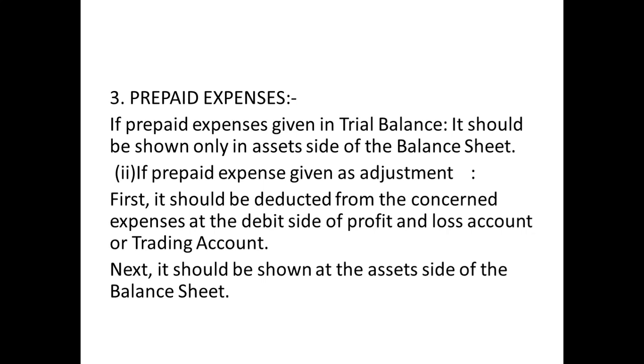So if it is given only in the trial balance, it should be shown on the asset side of the balance sheet. If it's given in the adjustment, it should be deducted from the concerned expenditure. Suppose prepaid salaries or prepaid wages, something like that, you're going to deduct it from the concerned expenditure on the debit side of the profit and loss account or trading account. Now lastly, it has to be shown on the asset side of the balance sheet.